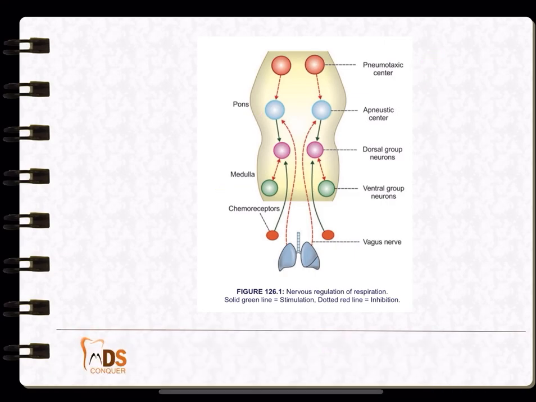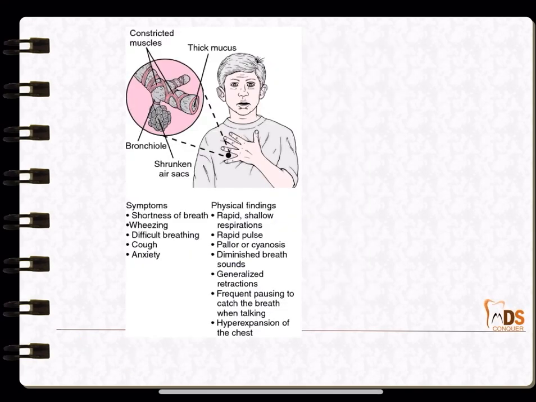So, these three, the capacities, the dissociation curves and the regulation of respiration, I feel are quite important for your respiratory system. So, from the medicine point of view, bronchial asthma and COPD are quite important. So, in bronchial asthma, you can see symptoms like shortness of breath, wheezing, difficulty breathing, cough and anxiety. So, the signs are also given here. So, just note them out.